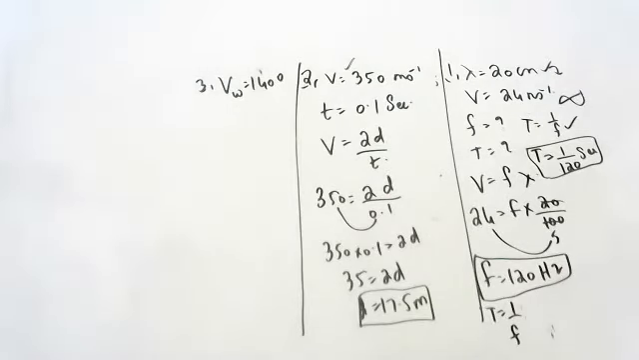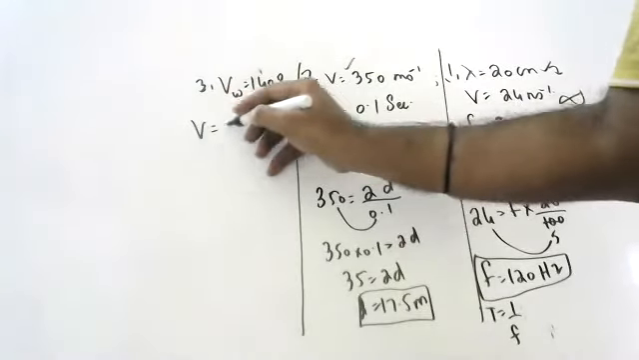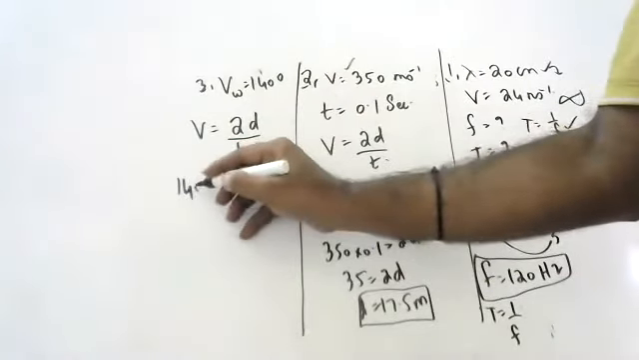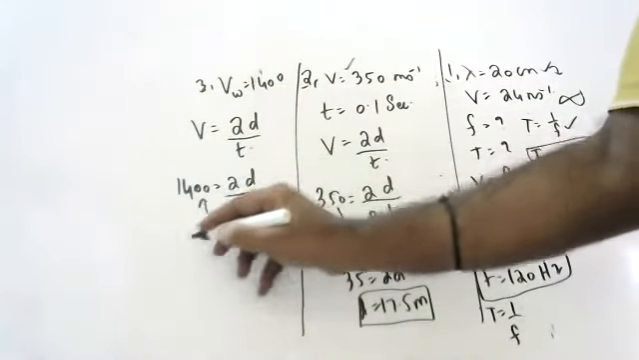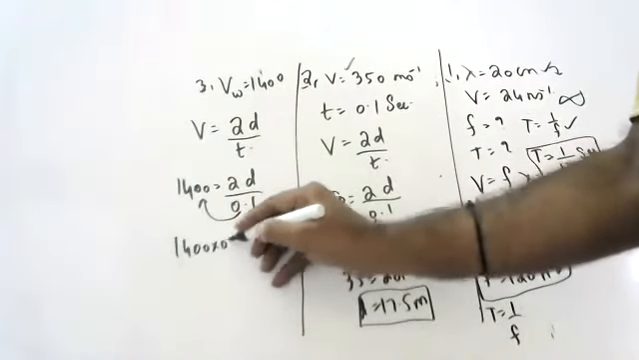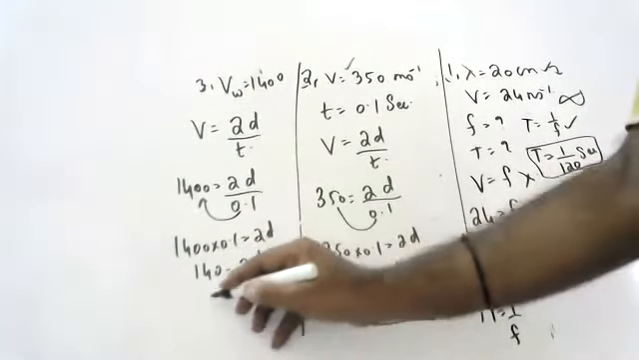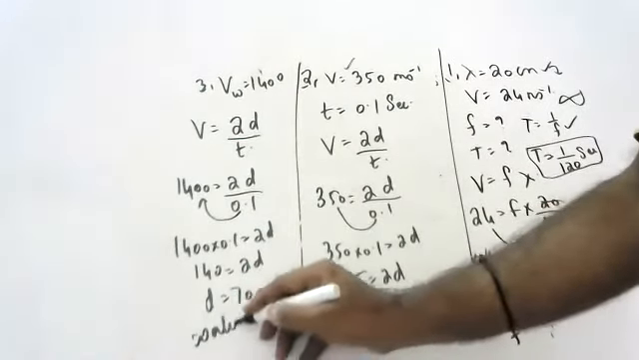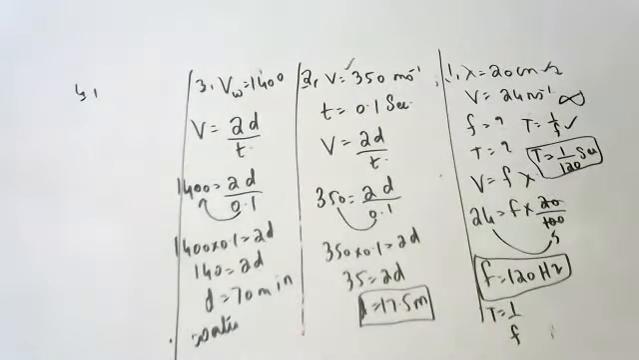Okay, same question. Raghuram, tell me how to do the minimum distance. Yes, sir. Velocity is equal to 2d by t. 1400 is equal to 2d by 0.1 second. 1400 into 0.1 is equal to 2d. 140 is equal to 2d. So d is equal to 70 meters. In water, that is the minimum distance to hear an echo, children.